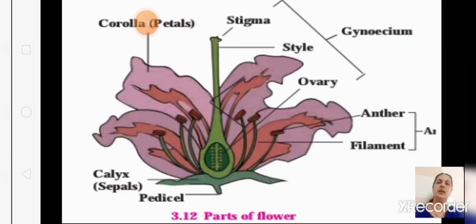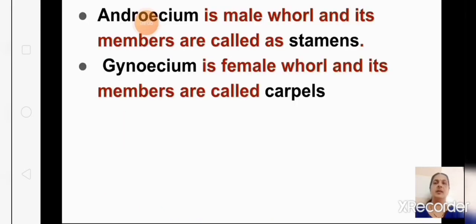Okay. In sexual reproduction, the main part which is involved in reproduction is the flower. We all know the outermost whorl is called the calyx, then the corolla, then you have the androecium and the gynoecium. Androecium and gynoecium are called the essential whorls because they are involved in reproduction. The accessory whorls are the calyx and corolla. This we know. You can see here, this is the male whorl.